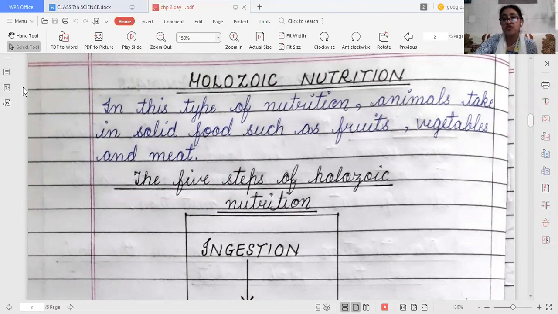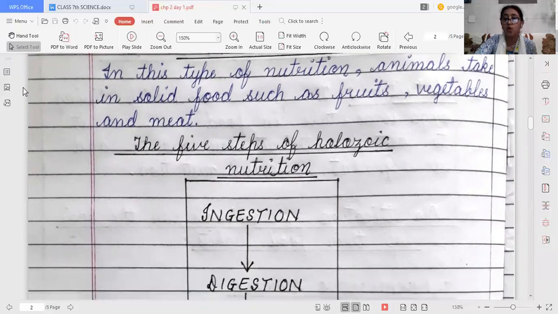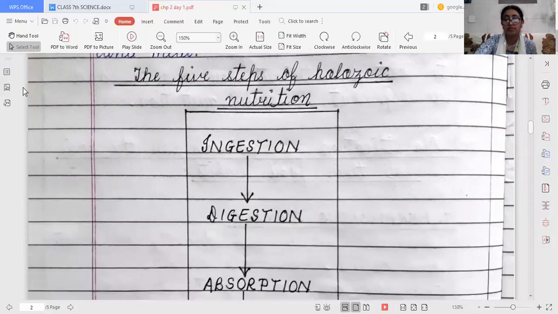This type of nutrition is known as holozoic nutrition. I'm repeating, the type of nutrition in which animals take in solid food such as fruits, vegetables, and meat is known as holozoic nutrition.